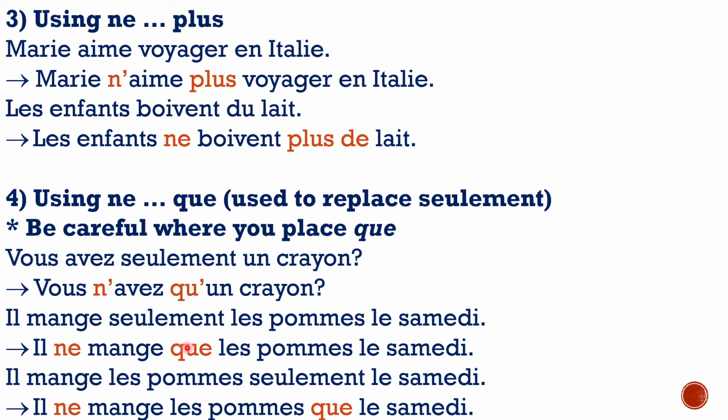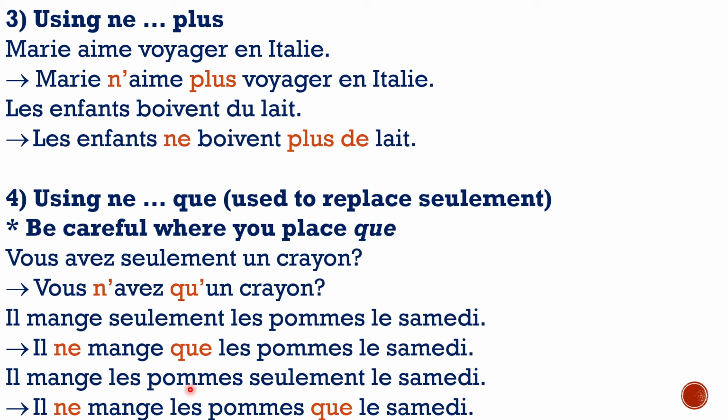Whereas what does this sentence mean? He eats apples only on Saturday. That means Monday, Tuesday, Wednesday, Thursday, Friday, Sunday, he doesn't eat apples. Saturday is the only day of the week on which he eats apples. Have you got the difference between these two sentences?